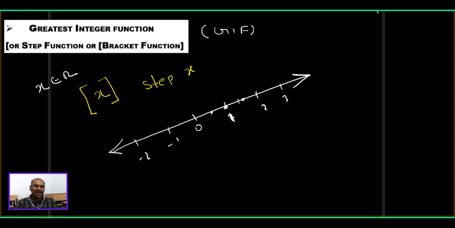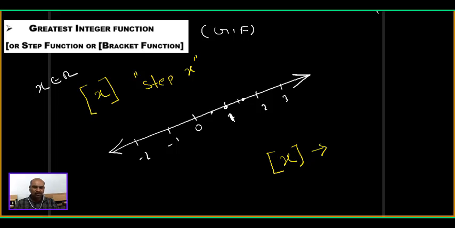Step x. You can read it as step x. x is any real number. Then step x is denoted by this symbol. And what is the meaning of this? I will explain now. Step x means... So through example, I will explain. If x is taken as 2.3, what is step x? What is step 2.3? That I want to explain.